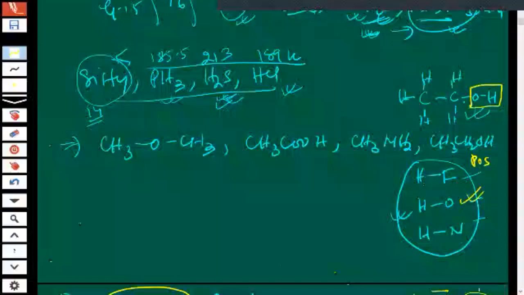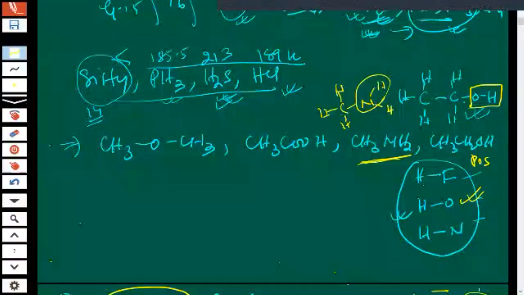Any hydrogen bonding possibility here, CH3NH2? Any possibility of hydrogen bonding in this amine? Yes, sir. See, an N-H bond is there, no? So there is the possibility of hydrogen bonding.